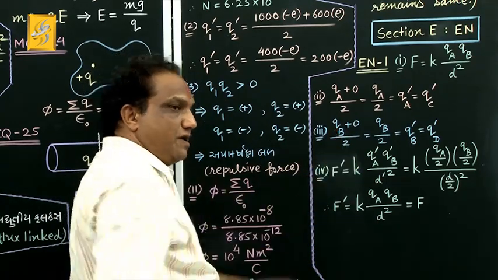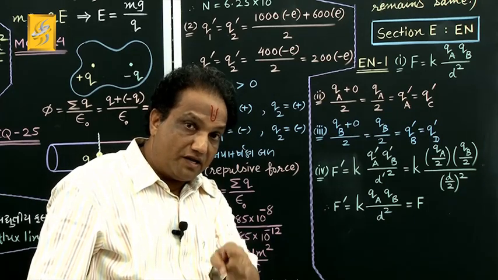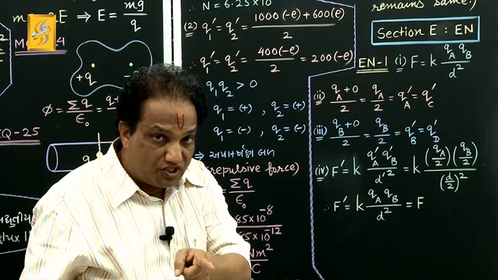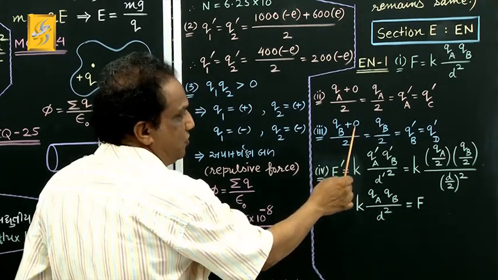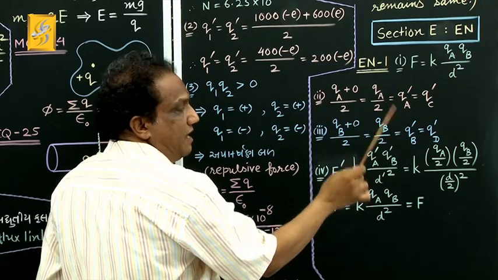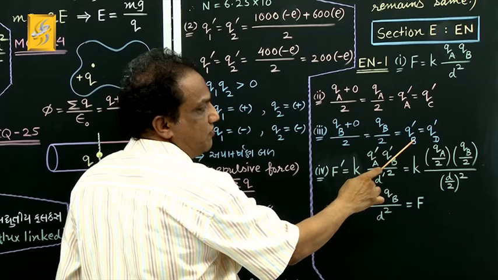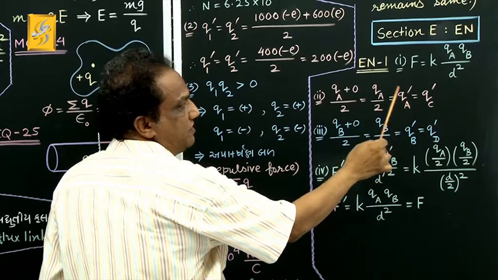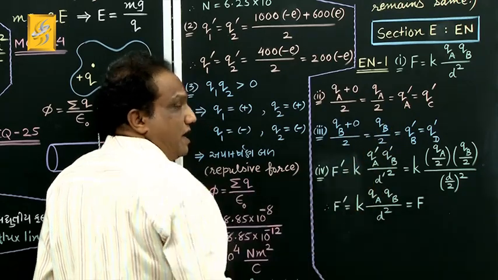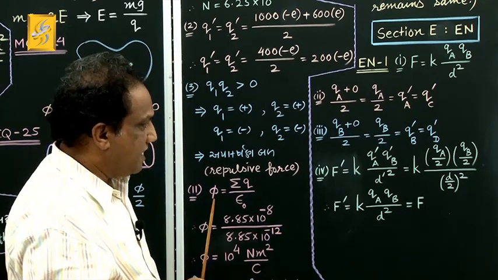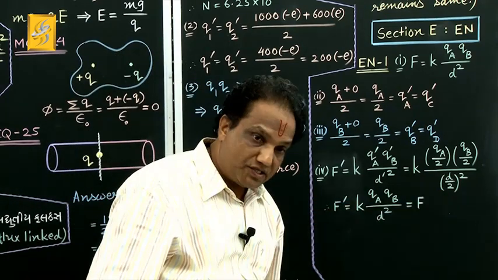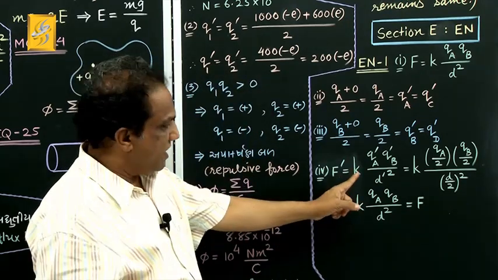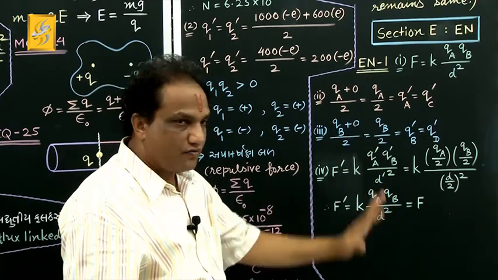Now sphere B is brought in contact with another identical chargeless sphere D and then after they are separated. So again equal amount of charge on both the spheres B and D would be summation divided by 2, correct? So this is QB upon 2 and that is the amount of charge present on the surfaces of spheres B and D in the final condition. That's why I am putting dash. Now QA dash is this much, QB dash is this much, and now spheres A and B are kept at half of earlier distance. Then what is the new value of Coulombian force? Let it be F dash. Then according to Coulomb's law, it is K QA dash QB dash upon D dash square, correct?